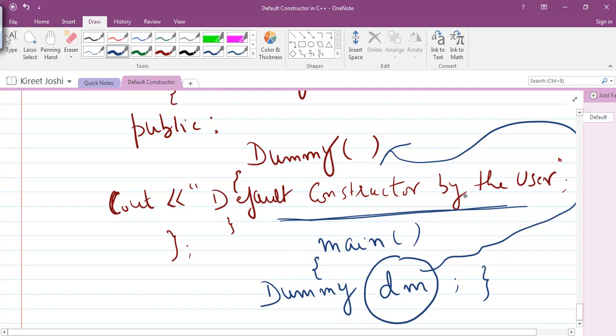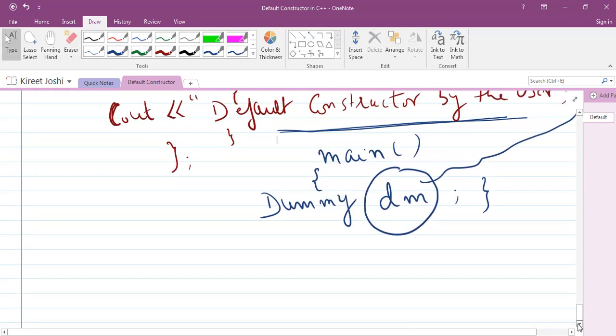But if this constructor was not present here, then the compiler would have invoked an implicit default constructor containing no body and no arguments. And we didn't see any output on the screen, because we haven't written anything inside it. It is an empty constructor. So in this way, we can see the working of the default constructor in an implicit or explicit way. So I'll just ask the question.